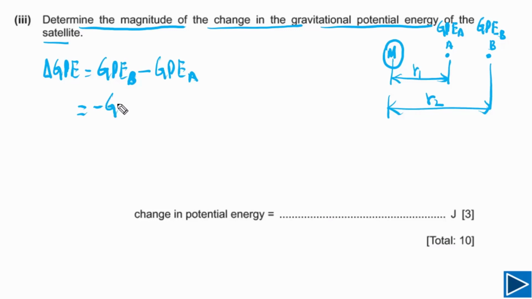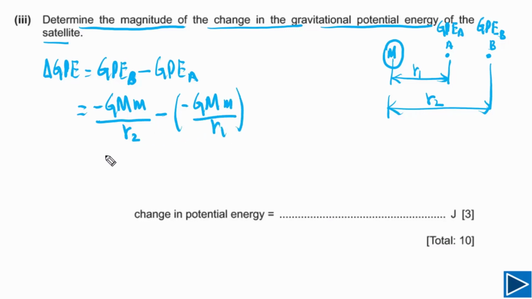This is equal to negative G capital M, where M is the mass of the planet, and small m is the mass of the satellite, divided by the radius of the orbit. This is R2. When it was at position A, the radius of the orbit is R1. This negative sign is very important. This is divided by R1.